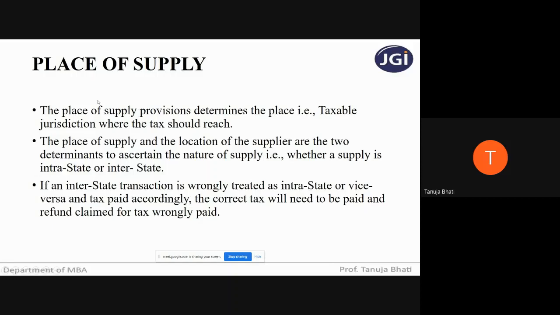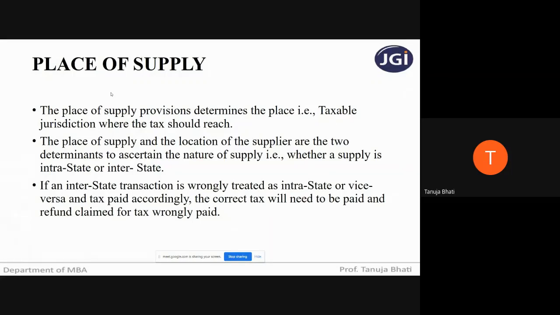But before that, let me just quickly revise what is place of supply. Place of supply is nothing but that place which determines a taxable jurisdiction where tax should reach. So which state government is going to get the tax, or place of supply is very essential to even know whether a particular transaction is an interstate transaction or intrastate transaction. To ascertain this, we need two elements. One is the place of supply and second is the location of the supplier. If both are falling in the same state, it is called intrastate transaction. If both are falling in different states, it is called interstate transaction.